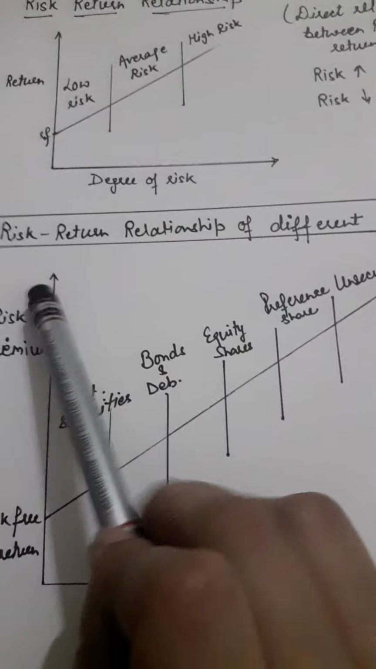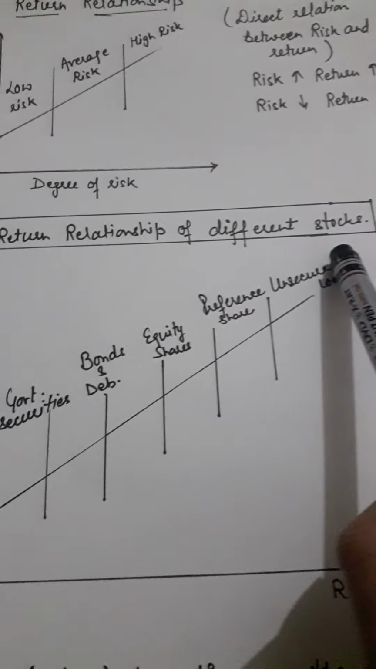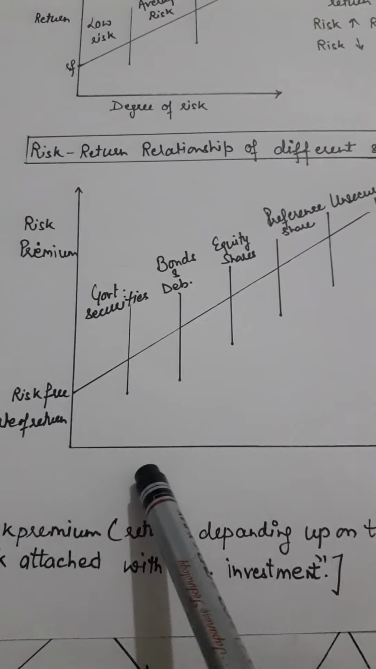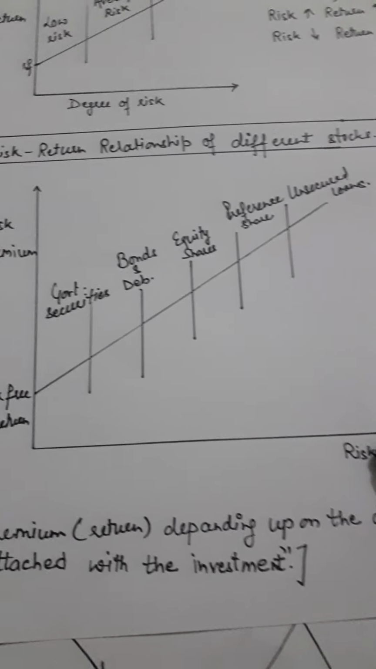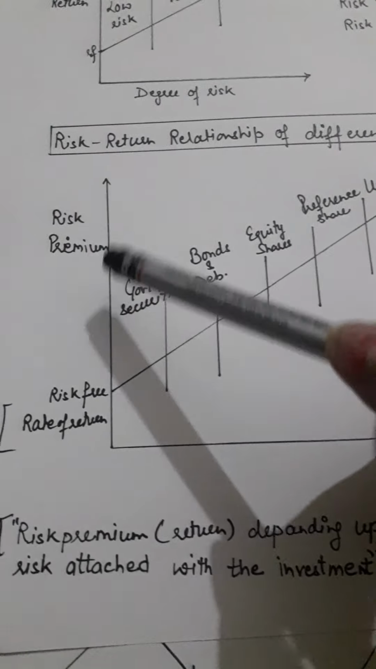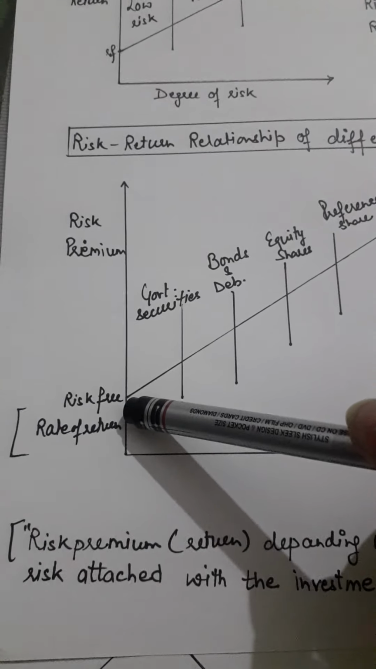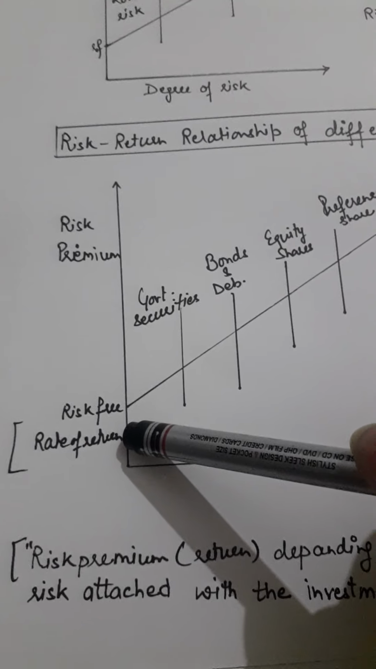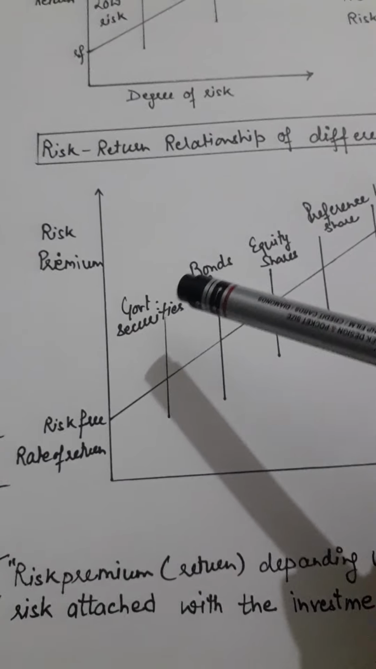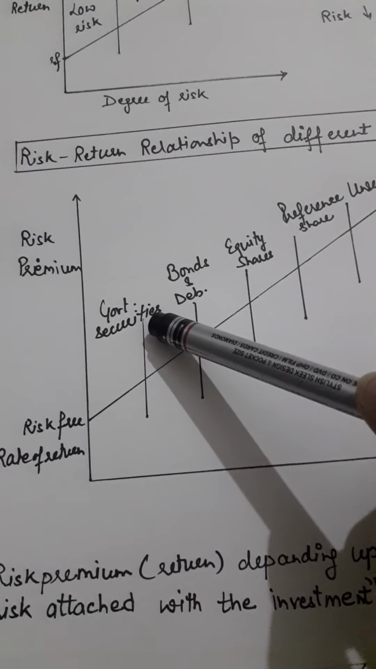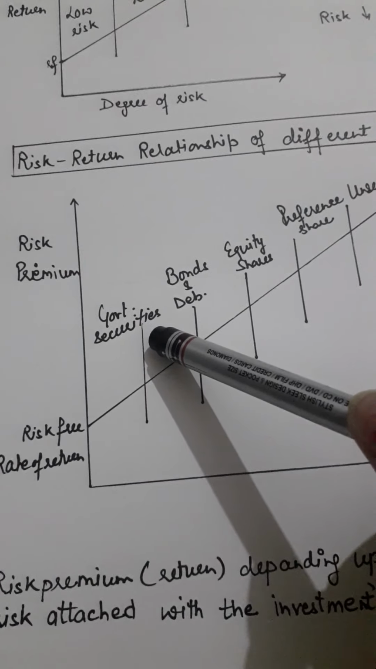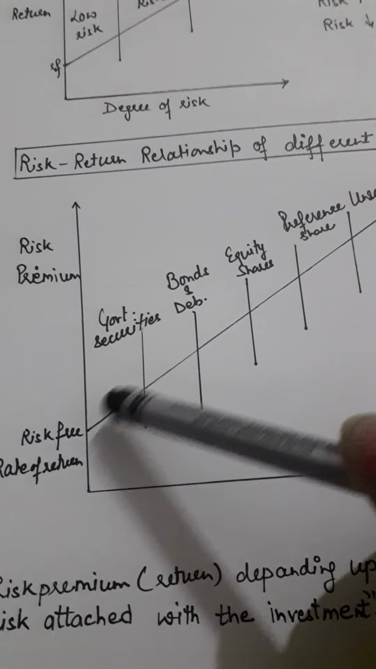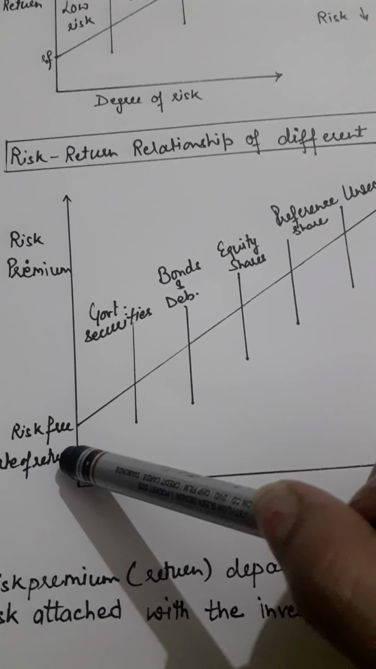Moreover, here we have the risk-return relationship of different stocks or different financial commodities. The graphic presentation shows risk on the x-axis and risk premium or return on the y-axis. As you already know, this point is the risk-free rate of return point, where the investor gets 0% risk. And the first one is government security. If the investor invests in government security, then he will get very low return with low risk, because government security is near to the risk-free rate of return.